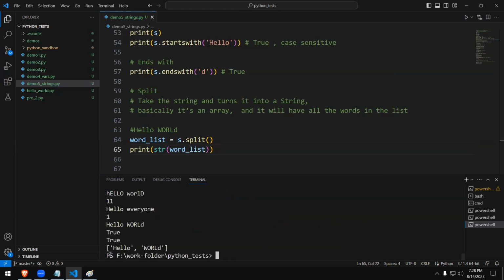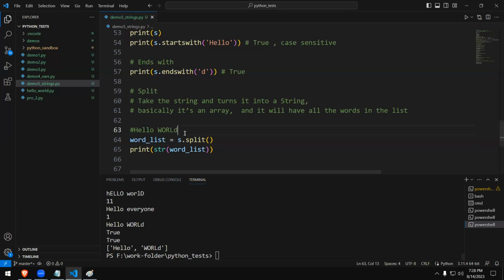We also call it a typo, spelling mistakes. And there you can see within box brackets, it is showing it has broken that into 2 items. That means it has created a list for you. In a list, you have multiple items. So it is automatically creating those things into a list. Sometimes it's quite convenient for you to do it.